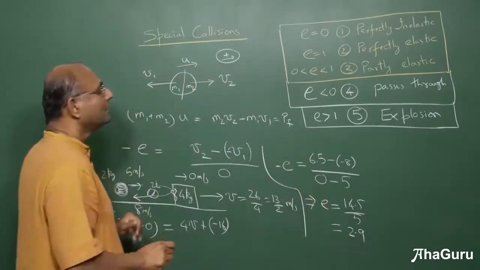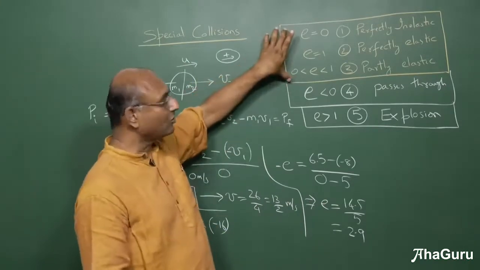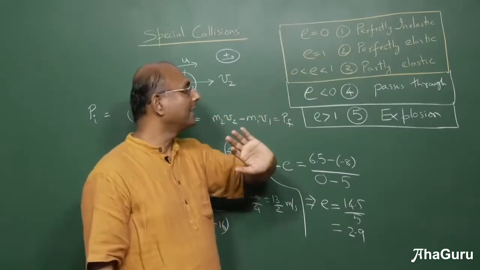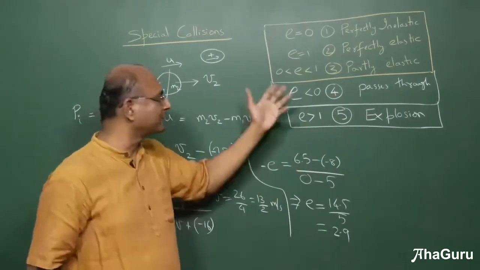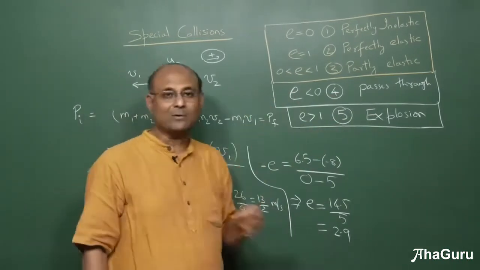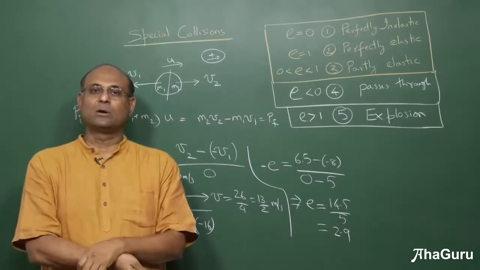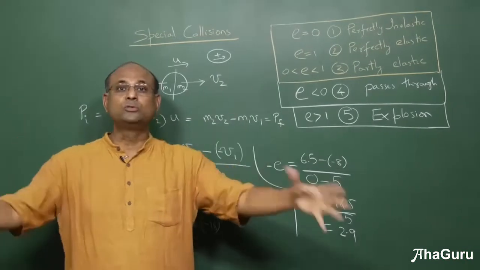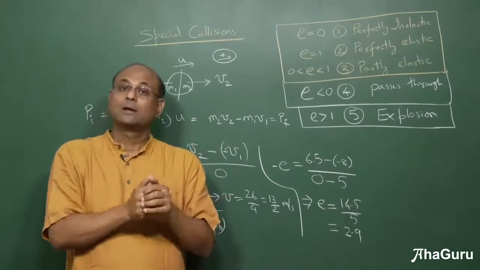Right? So we have now seen a whole bunch of different situations. These are the more common ones where you have perfectly inelastic, perfectly elastic and partly elastic. But passing through and explosion, usually people don't use coefficient of restitution to calculate, but it's a good idea to analyze it this way. There are a couple of extra things that I want you to now think about and learn. What happens if there was a huge object? Sometimes people call it a wall. I would like to call it a truck. Now you can have two things.